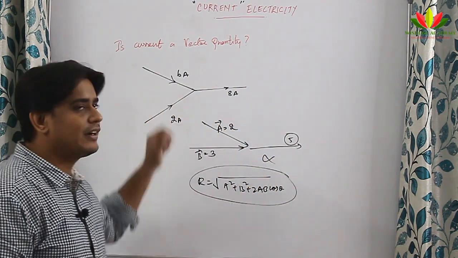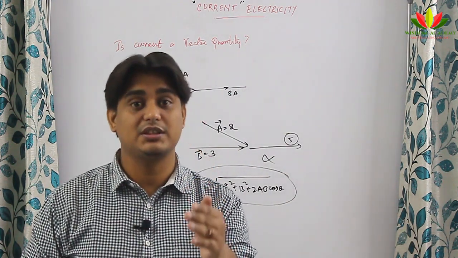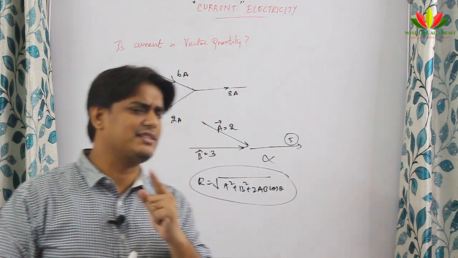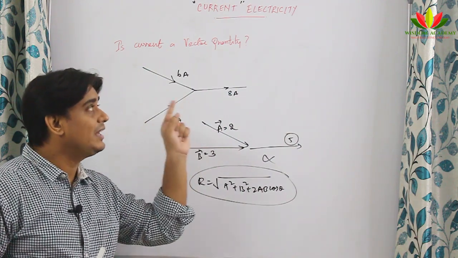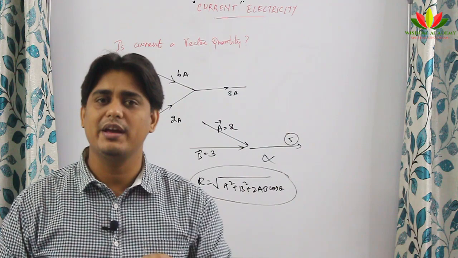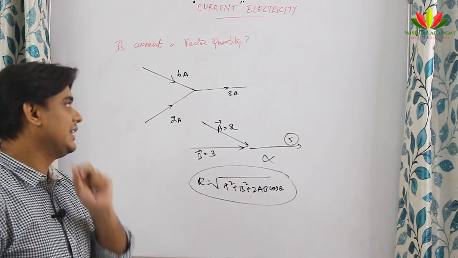Does the current follow the vector law of addition? No, it does not follow. So, current is an exception which looks like a vector, but actually it is a scalar quantity. And why is it a scalar quantity? Once again I will repeat, though it has magnitude and direction, since it does not obey the vector laws of addition, it is a scalar quantity.